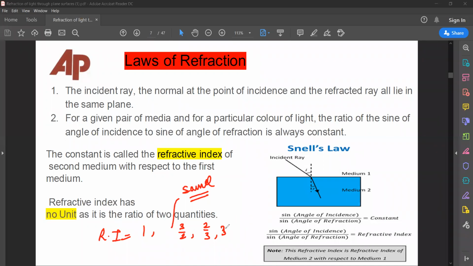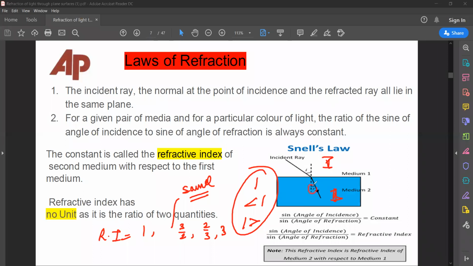It might be equal to 1, but it will never be 0. It will be 1, less than 1, or greater than 1. But RI will never be equal to 0, and RI will never be a negative value. Please mark these points in your copy or on your book somewhere. So this is medium 1, this is medium 2. Medium 2 has offered light a different density, and light changes velocity.